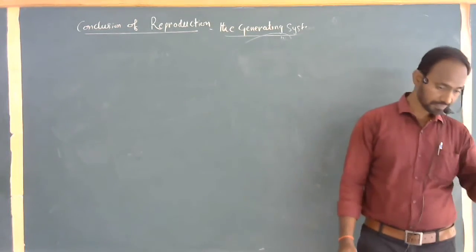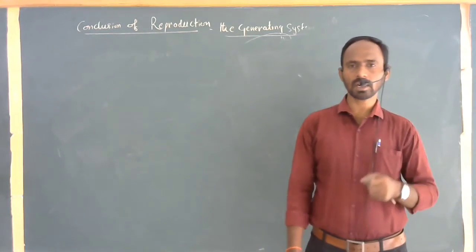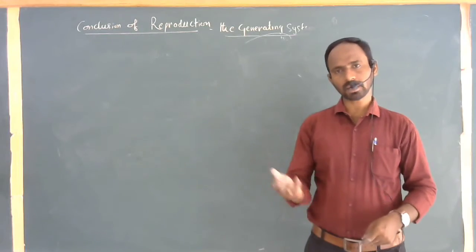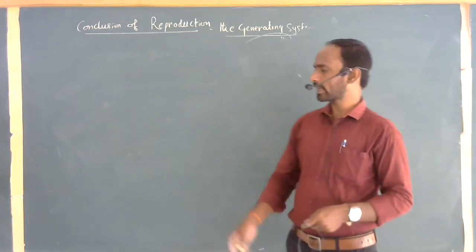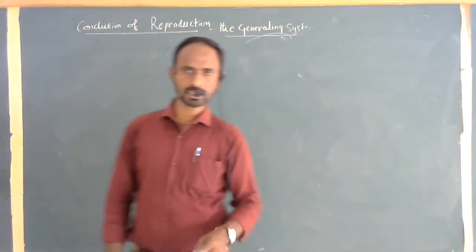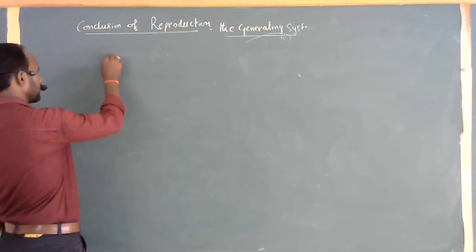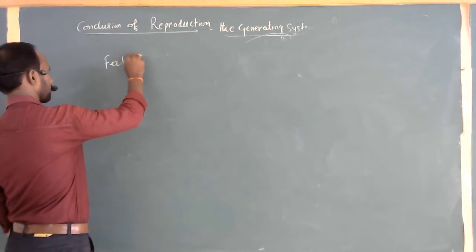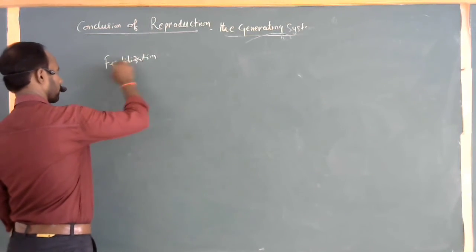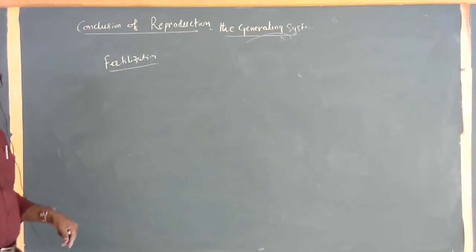Another flower of the same species, this is commonly called cross-pollination. Either after self-pollination or cross-pollination, the next process is called fertilization. The process of fusion of male and female gametes is called fertilization. After fertilization, there is a process of formation of seed.